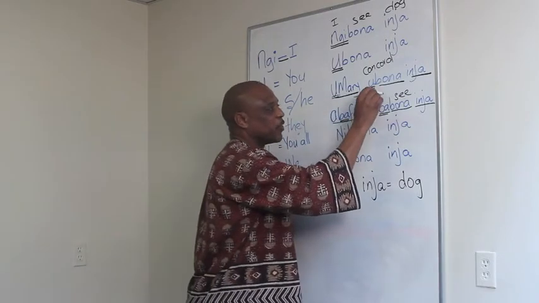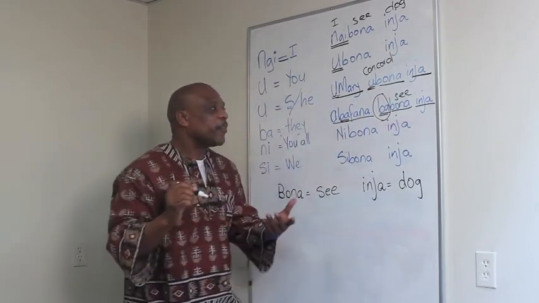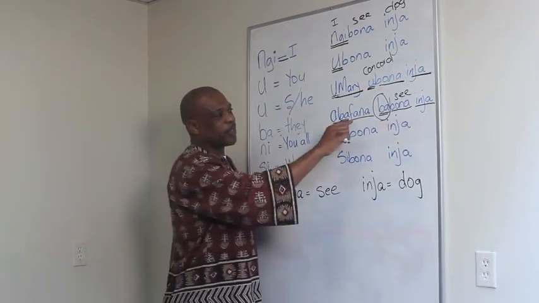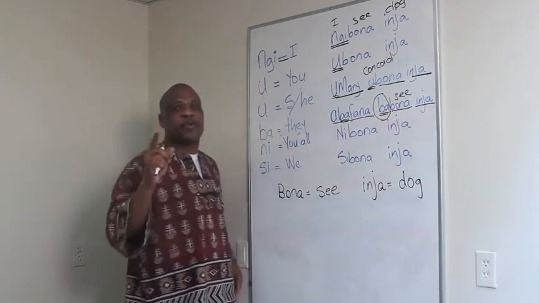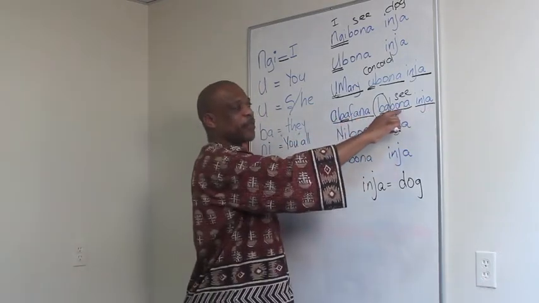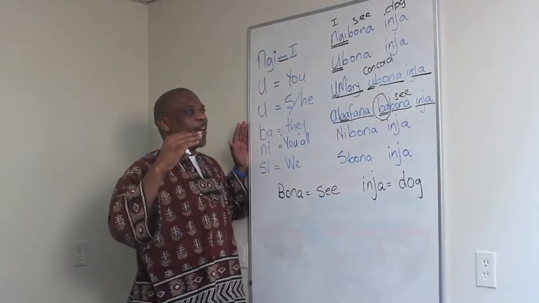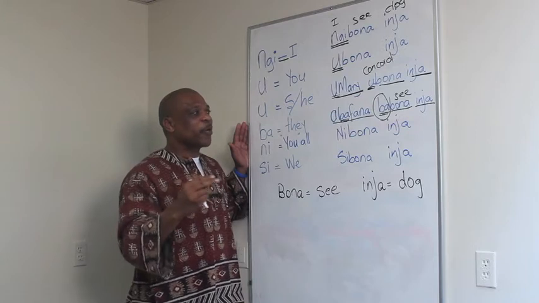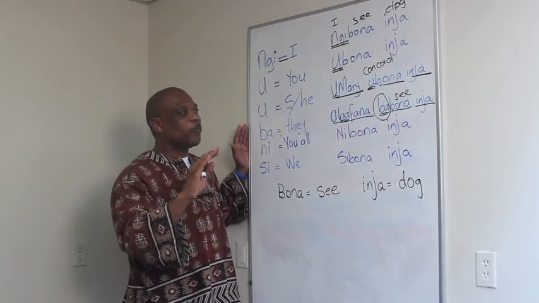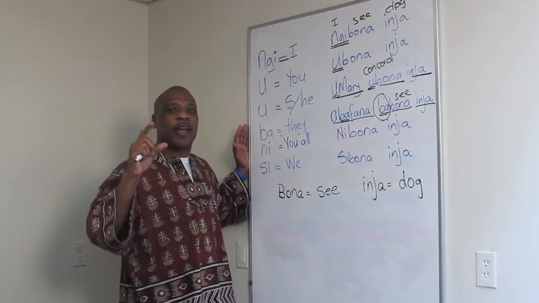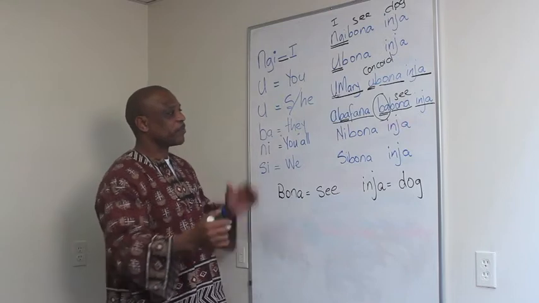So if I didn't have this BA over here next to the action, I would not have known whether it is the same boys that see the dogs. In fact, in Zulu, you cannot have the verb alone. The verb needs a concord to go with it, because that's how I know who's doing that action. A verb alone would not work in Zulu. It will be wrong unless it is a command. And I'll explain that later.